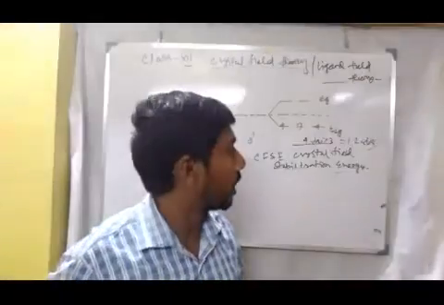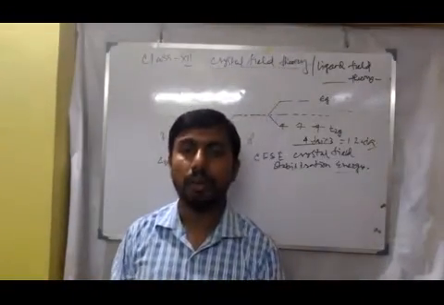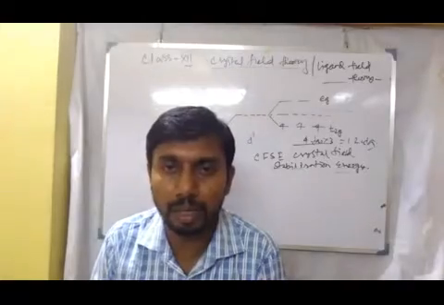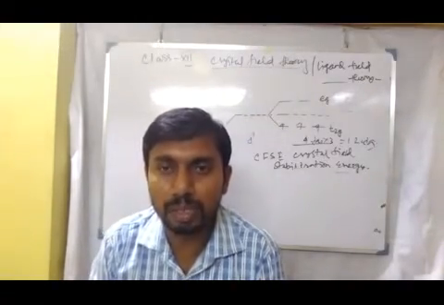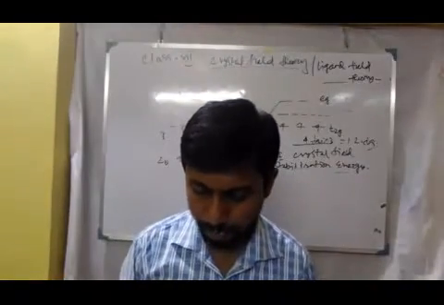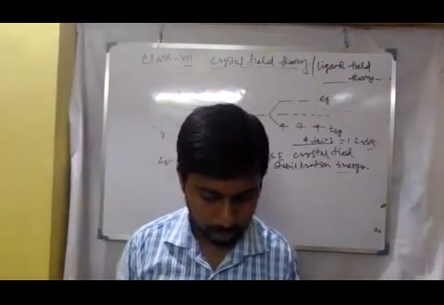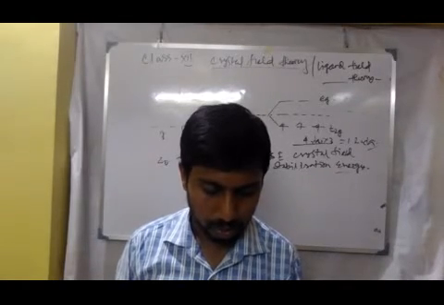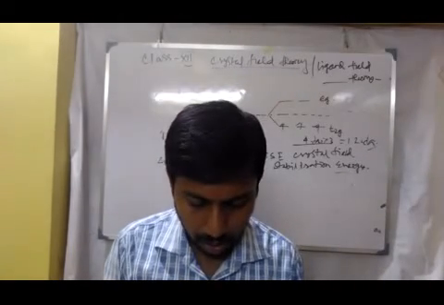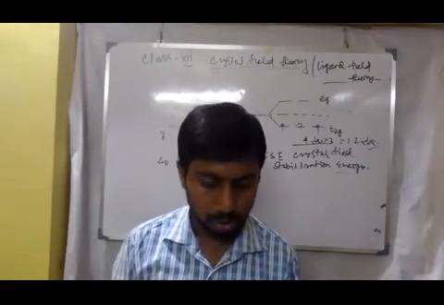So in this way we can calculate the CFSE of a complex, and the more negative the value of the CFSE, the more stable the compound. Now d4.